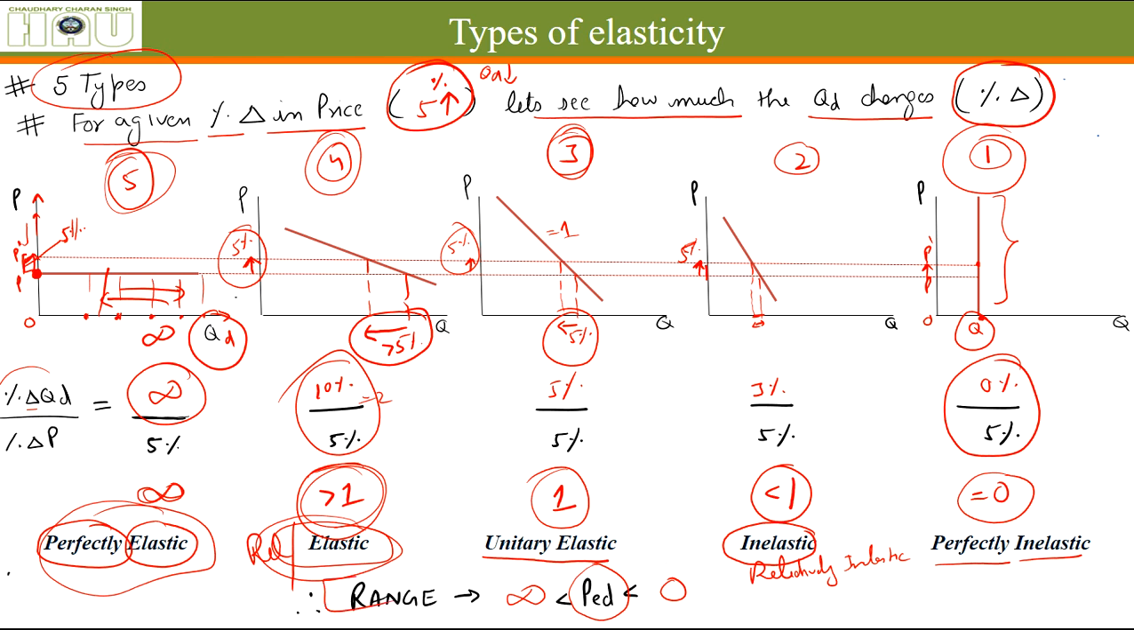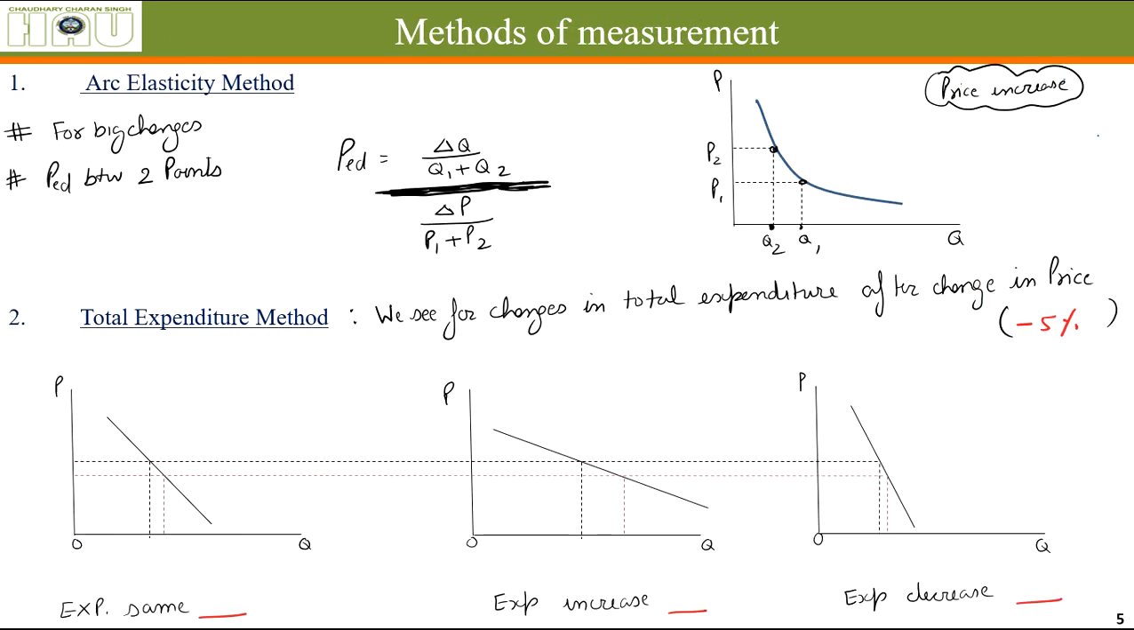This is the range. Now let's talk about what are the methods of measurement of elasticity. Let's say we have a demand curve and we want to know about the elasticity of this demand curve. Okay, how do we know it? Either we calculate it by the previous formula or we have these formulas as well. First method is arc elasticity of demand. When there are big changes in the price, there is a huge change in price and huge change in demand.